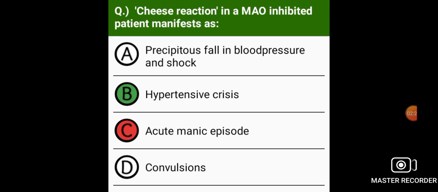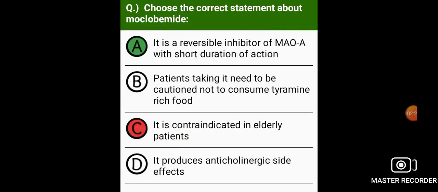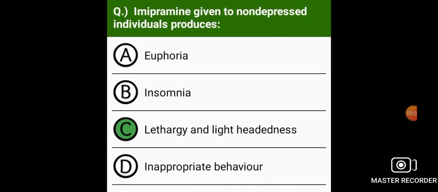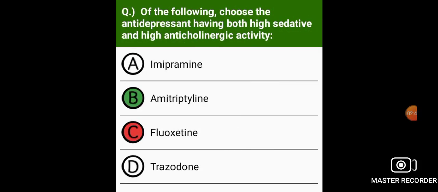Cheese reaction in MAO inhibited patients manifests as hypertensive crisis. Choose the correct statement about moclobemide. It is a reversible inhibitor of MAO-A with short duration of action. Imipramine given to non-depressed individuals produces lethargy and light-headedness.